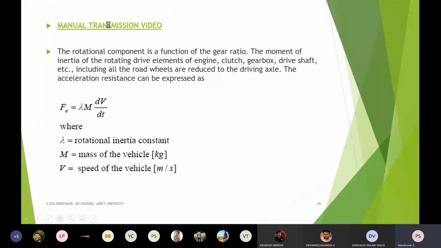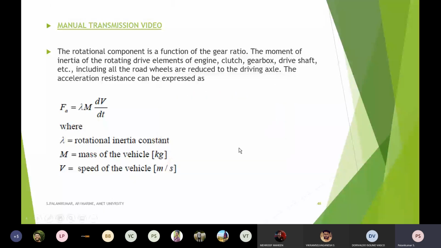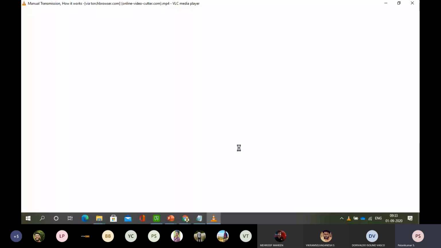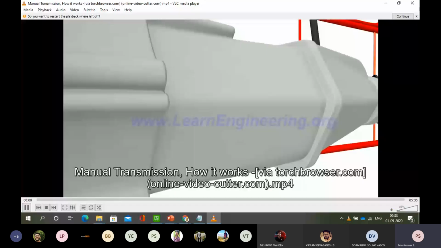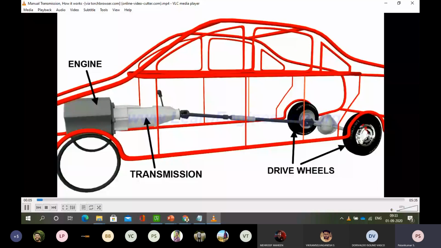So we should know how the gear works in a conventional, internal combustion engine based vehicle. There are two different mechanisms there. The very first mechanism makes a lot of noise, so that's why we have moved away from it. That method is no longer used.